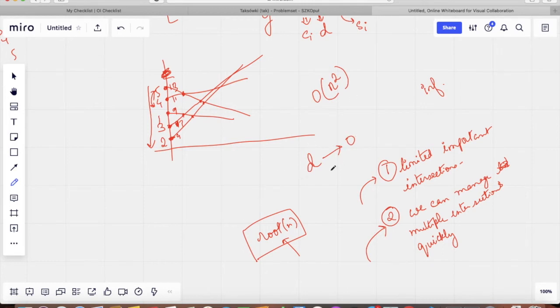For every query we have to output which value of D is suitable. We are not given which value of D we want to check at. So all this makes me think that these two are very improbable.